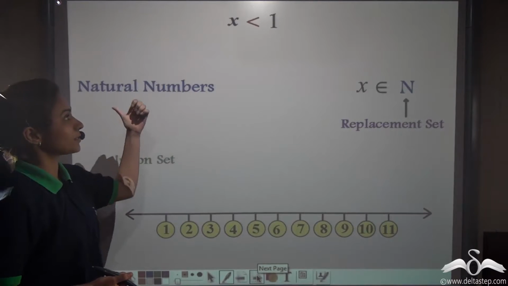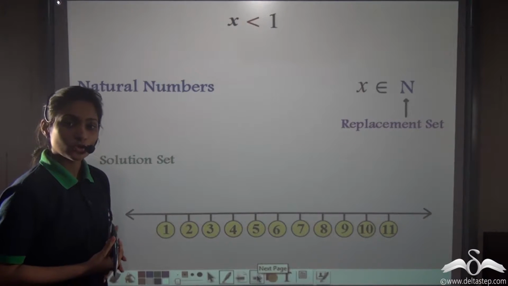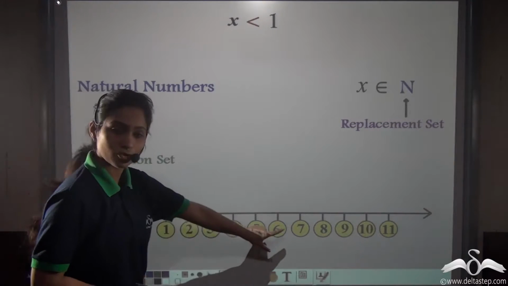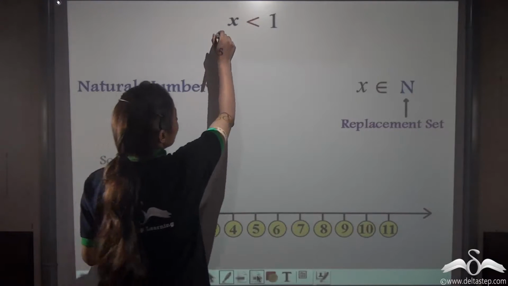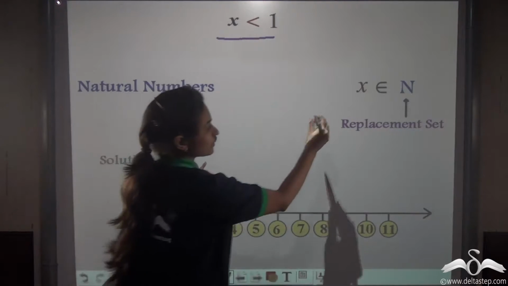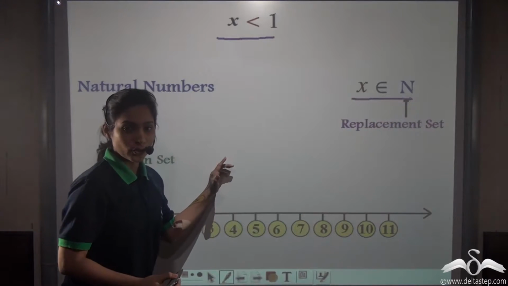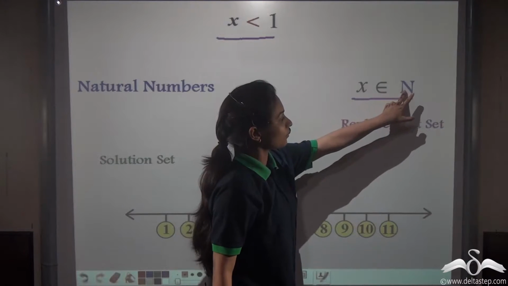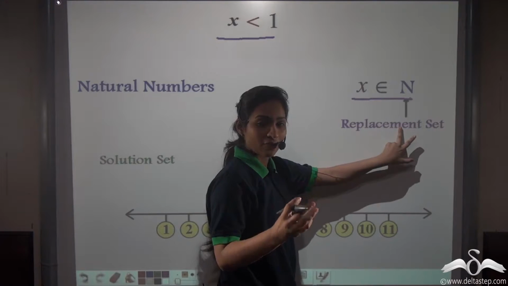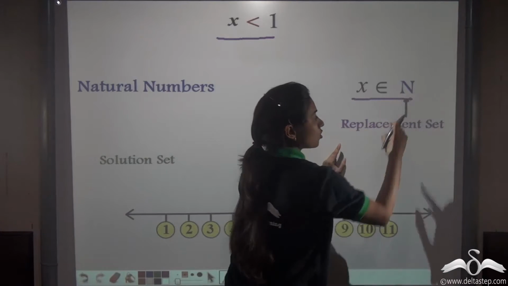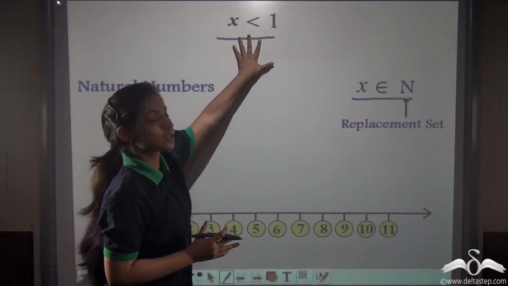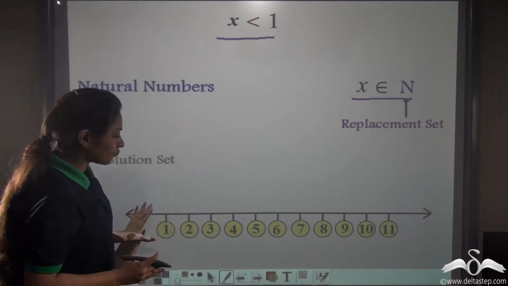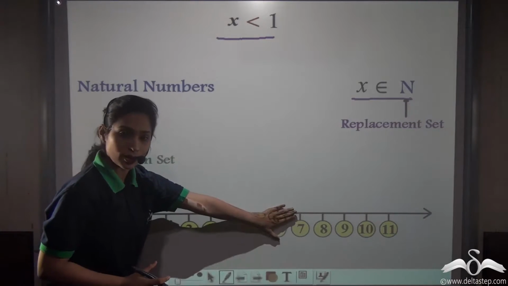Now we learn how to represent these inequations on number lines. So you know how to draw a number line? Here we have drawn a number line like this, starting from 1, 2, 3, 4 and so on. Here I have been given that x is less than 1 and x belongs to natural numbers. If x belongs to natural numbers, then natural numbers will act as our replacement set. So we have to choose natural numbers for our solution of this linear inequation. Natural numbers start from 1, 2, 3, 4 and so on, so in our number line, we have made 1, 2, 3, 4 and so on like this.